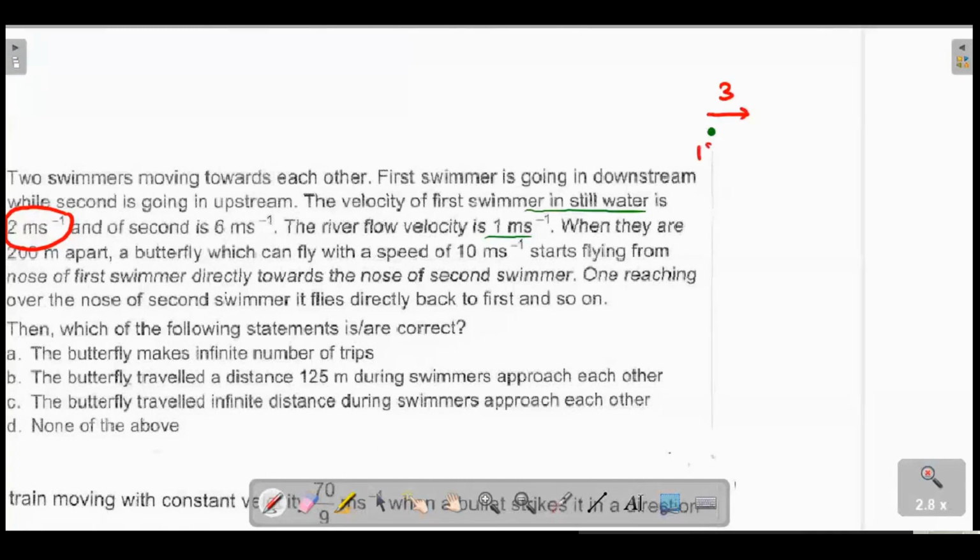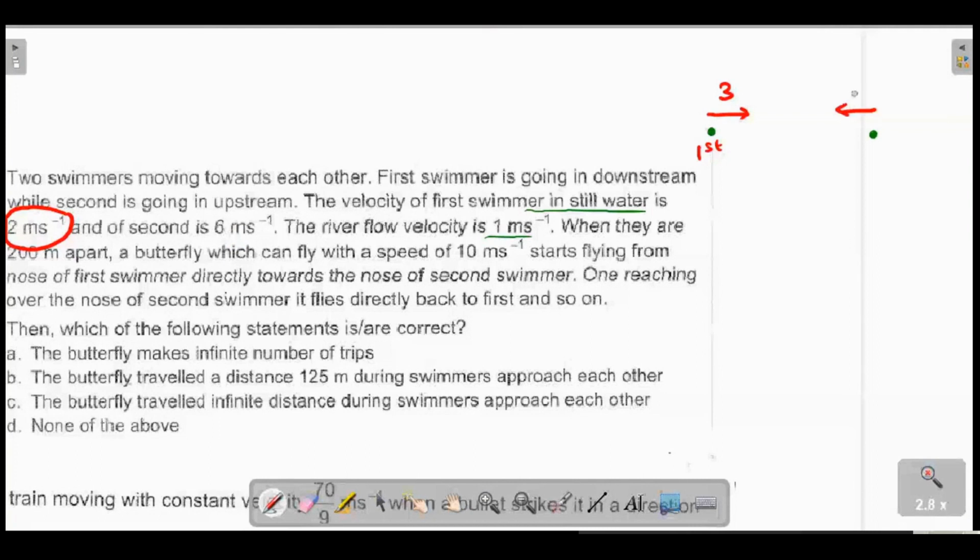This is the first swimmer. And the second swimmer, who is trying to ride against the flow, will try with a 6 towards left, and the river will try to oppose that in this direction with a 1. So he will win the fight with a 5.